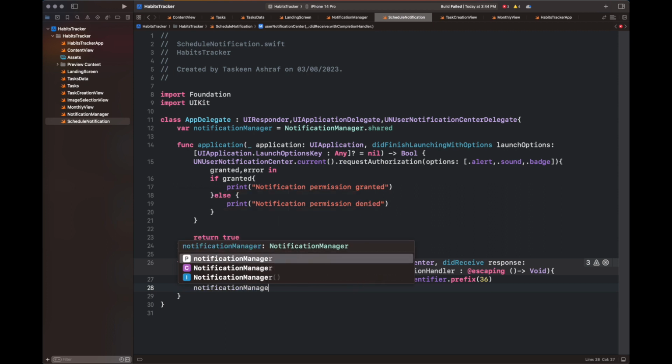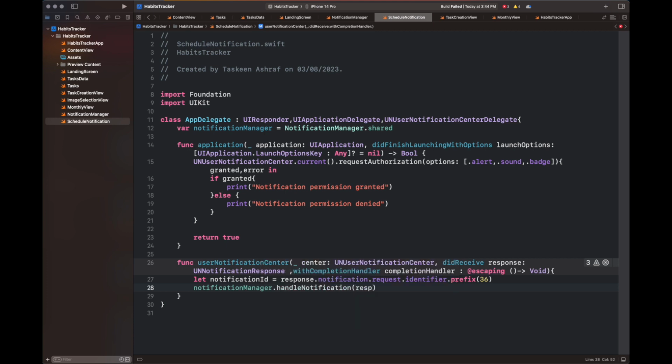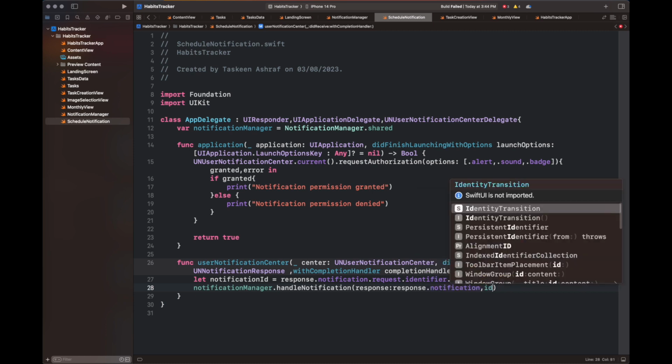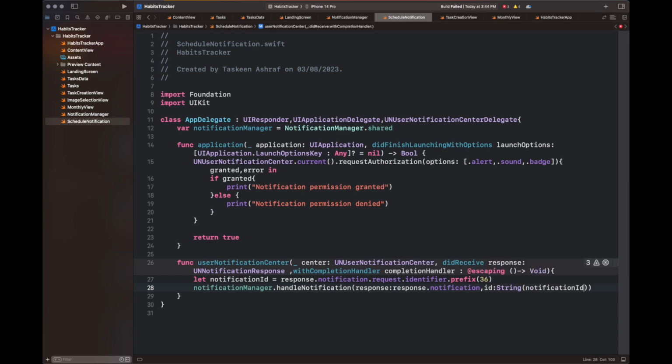The next function that we are going to add to the app delegate is userNotificationCenter didReceive, in which we are going to get the notification ID from response.notification.request.identifier. And why a prefix 36 is selected, I am going to show you in a few moments. After that, we are going to use the notification manager object that we have created previously inside the app delegate to call the handleNotification function and pass the relevant values to it.